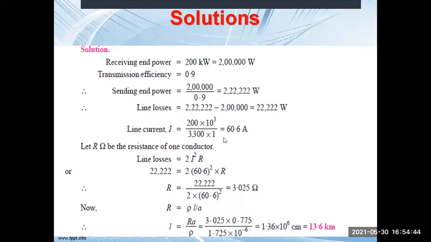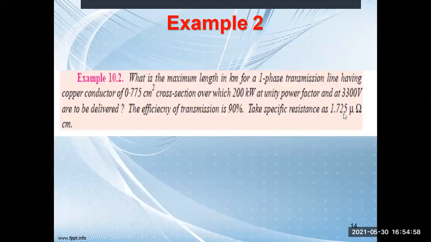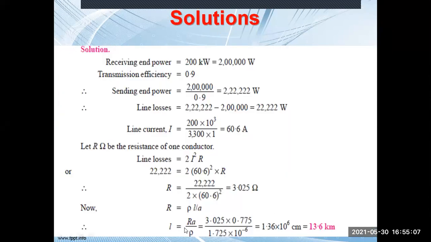Now I we have already calculated, so R can be calculated. Okay, now you know R. Now we know that resistance R equals rho L by A. Here rho is given, the specific resistance. L we don't know, that is the length of the line we have to calculate, and A, the area of cross section, is given. So L is equal to R into A by rho. R we have calculated, A we know, and rho is given, so we can calculate the length of the line.